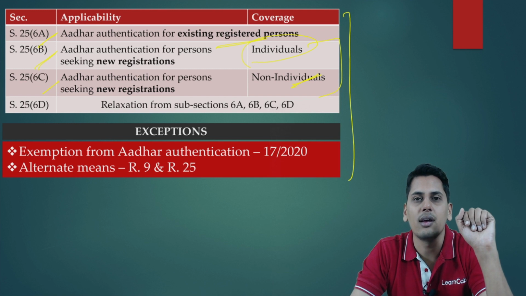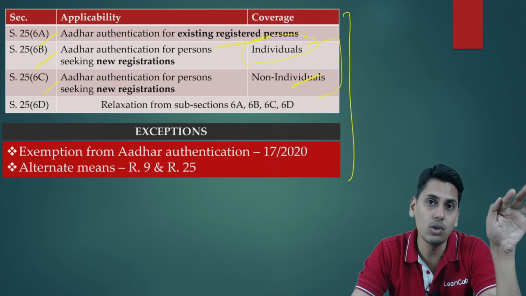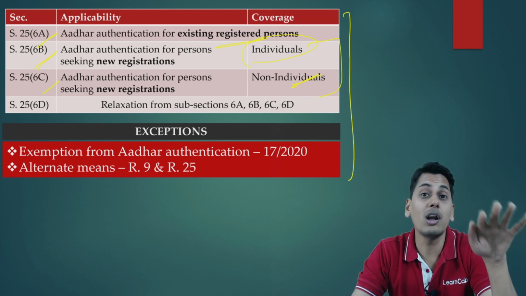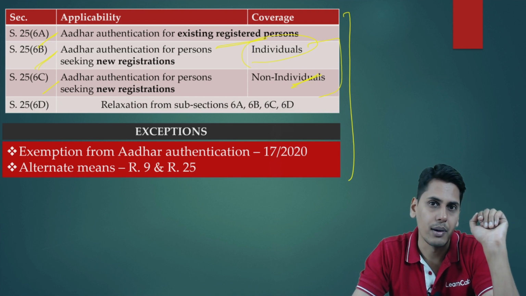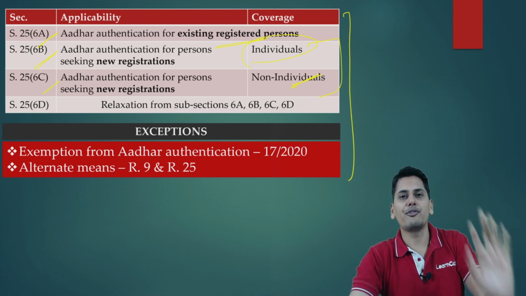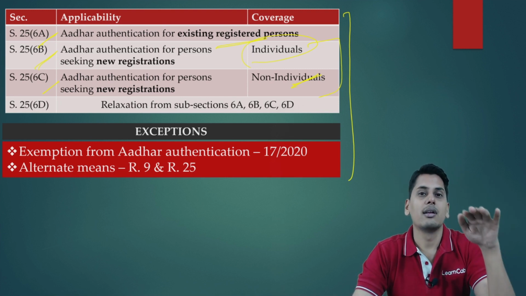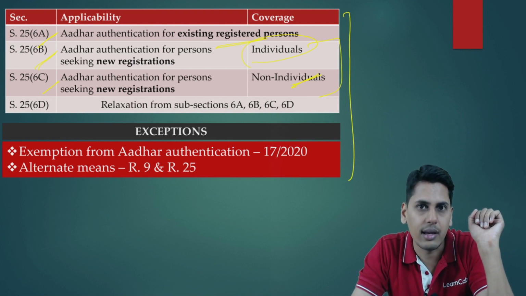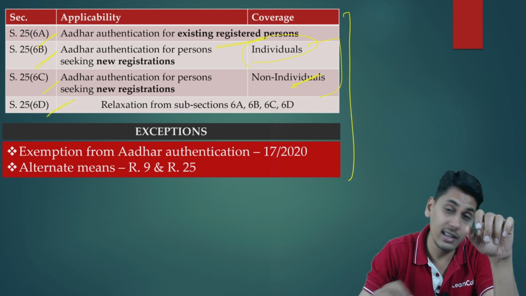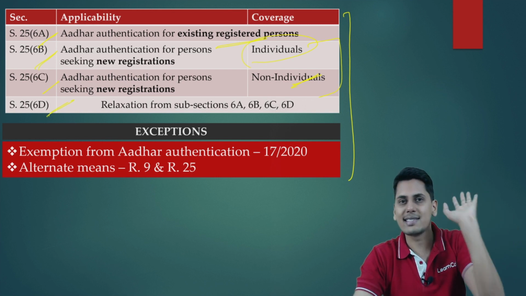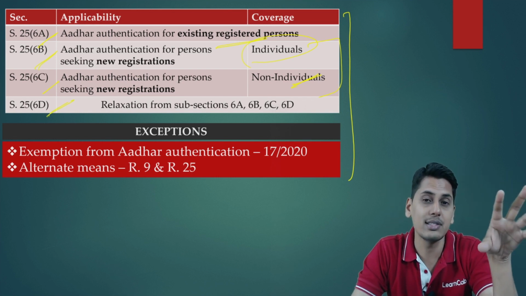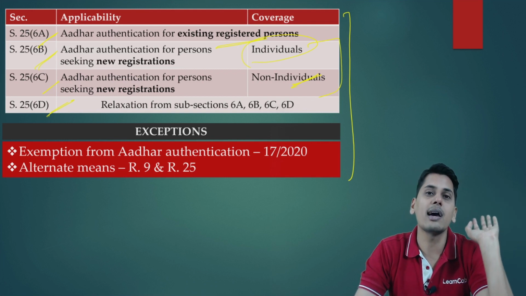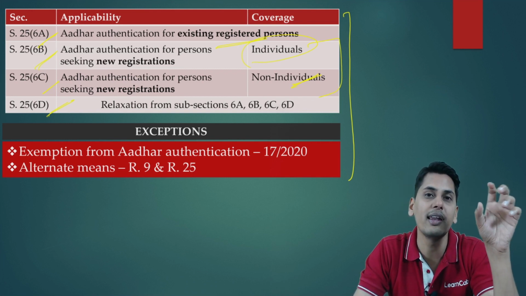Would he have an Aadhaar number? The answer is no. He would not be holding an Aadhaar number. So therefore, friends, for such type of persons, the government has relaxed the provisions of authenticating their Aadhaar. So friends, in 25.6D, we are not going into detail, we are just taking an example that there could be certain persons who are not required to get Aadhaar authentication for the purpose of obtaining registration.